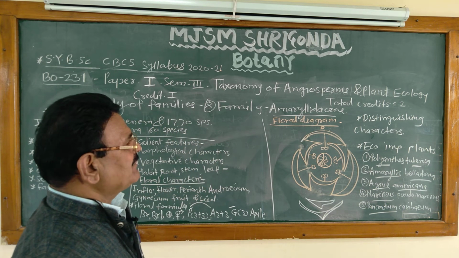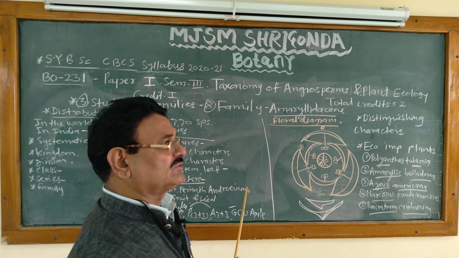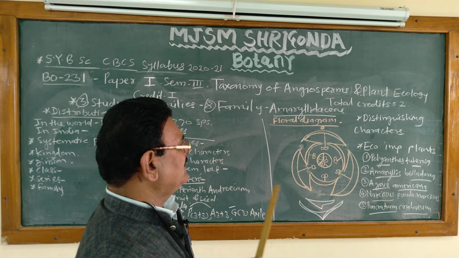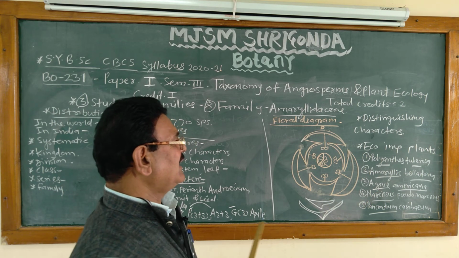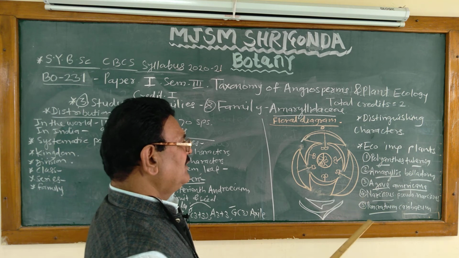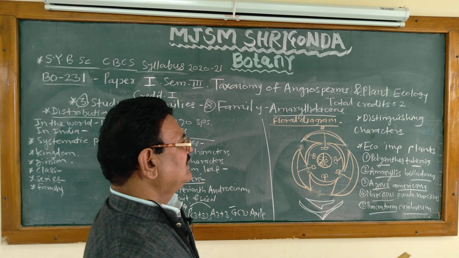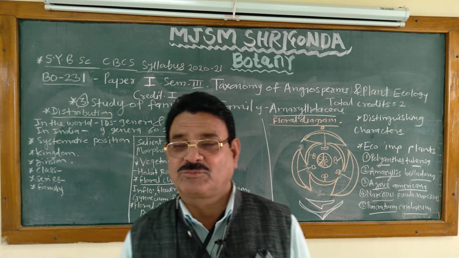Then economically important plants of the family. First, Polianthes tuberosa, tuberose, hence the name of the family is the tuberose family. Second, Amaryllis belladonna, Easter lily; Agave americana, Gaipath; Narcissus pseudonarcissus, daffodil; Pancratium caribaeum, spider lily. These are 5 economically important plants of the family.